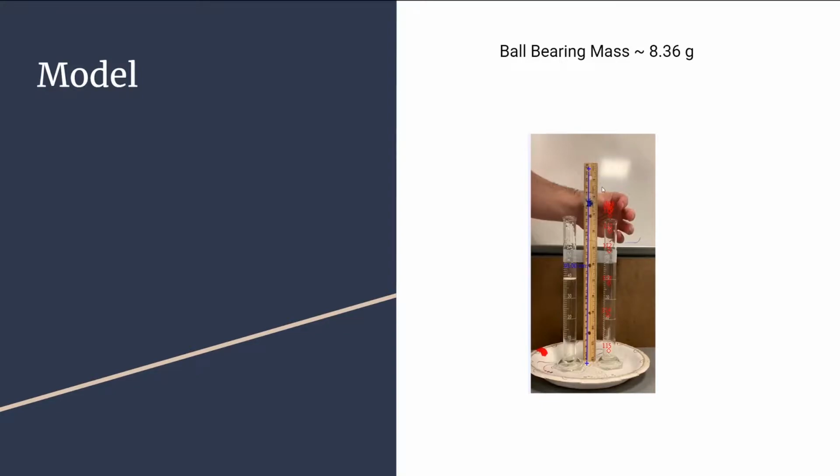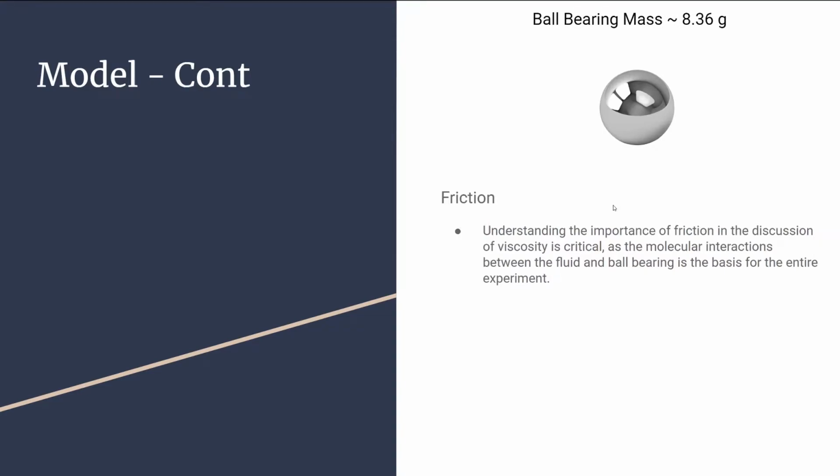This is just a quick model explaining what we actually did in our experiment and how we tracked it. Back to the calibration stick, this was the initial height at which we dropped it, trying to keep it as consistent as possible. We found that the ball bearing mass was around 8.3, which is very valuable in calculating its density. It's also key to understanding what friction actually does in this scenario. Friction is very important when we're talking about viscosity. At a molecular level, viscosity is the result of the interactions between the ball bearing and the surrounding molecules, which simply states the friction between those two.